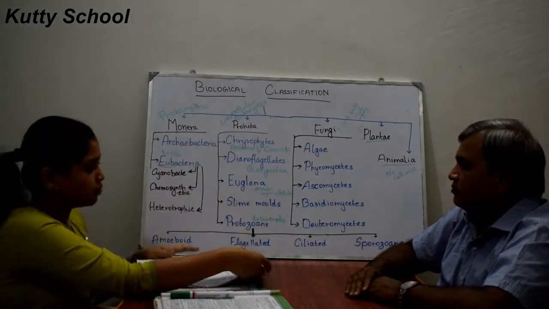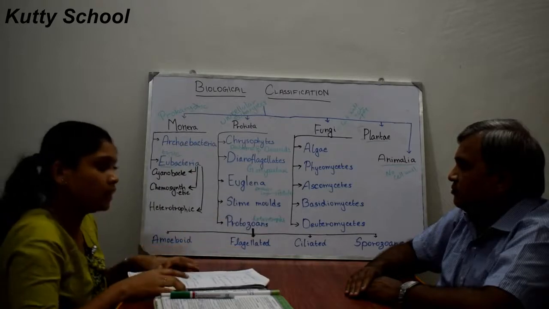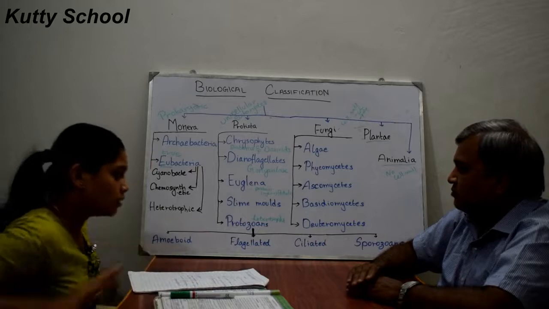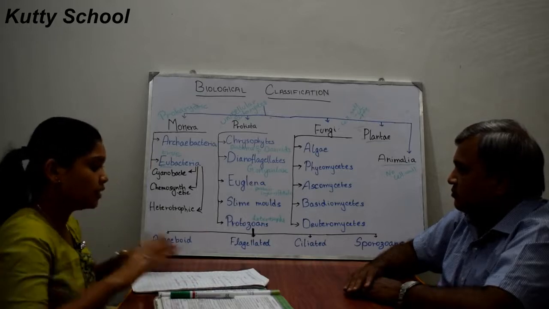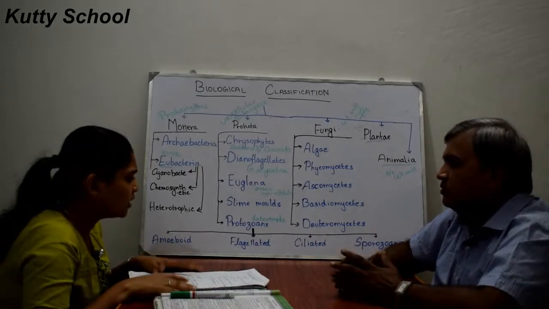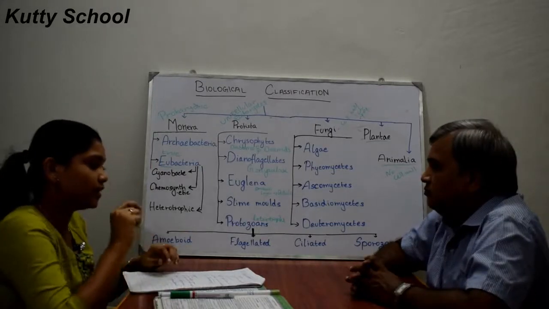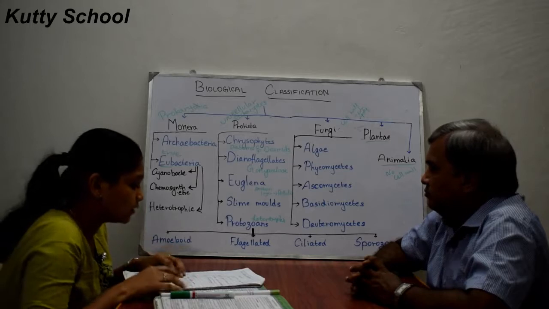So these ciliated protozoans have numerous cilia. The name itself gives the meaning. Around the cell it has many cilia. What is cilia? Cilia is a kind of hair-like structure like flagella, a small tiny hair-like structure.